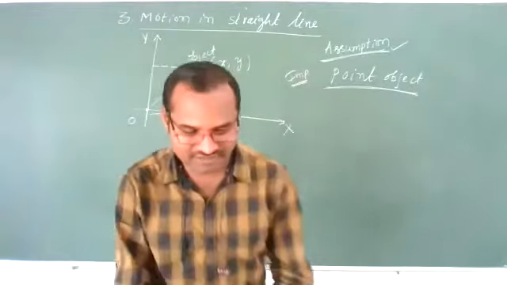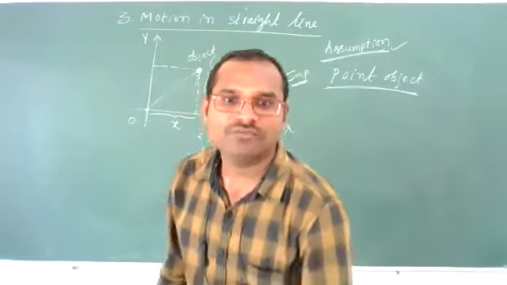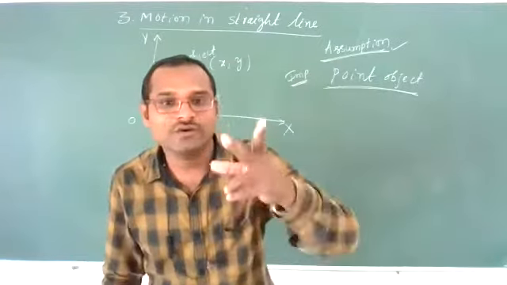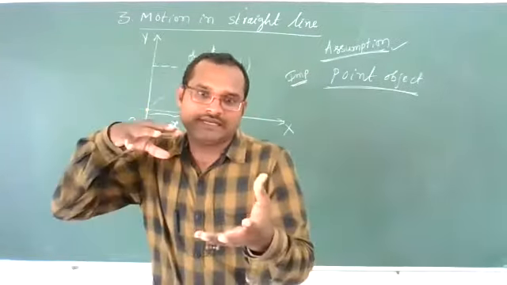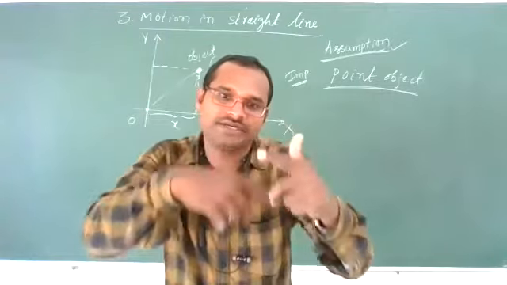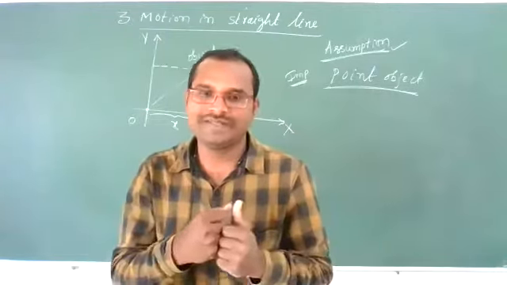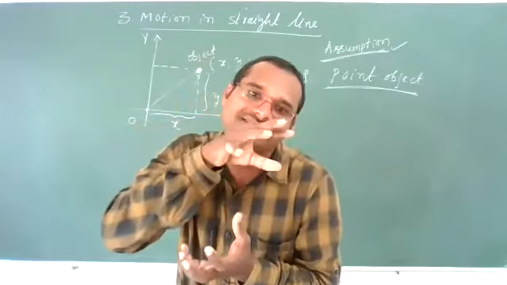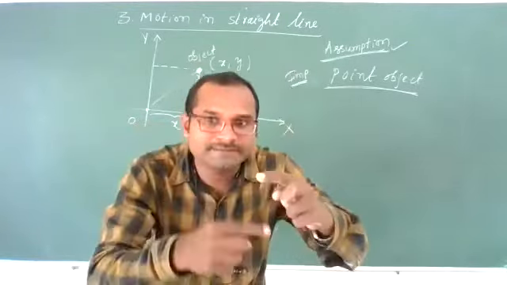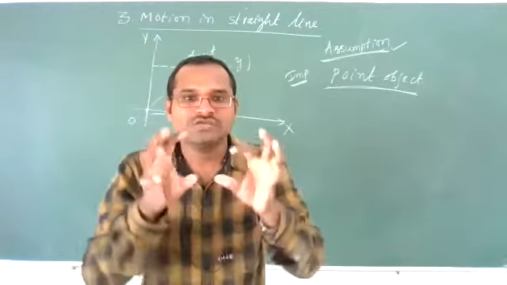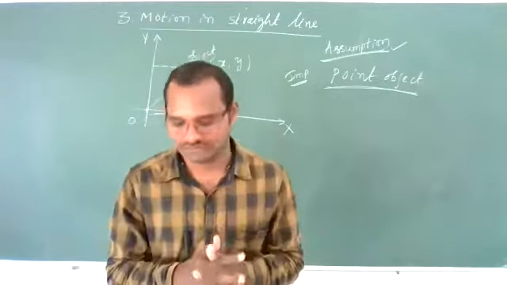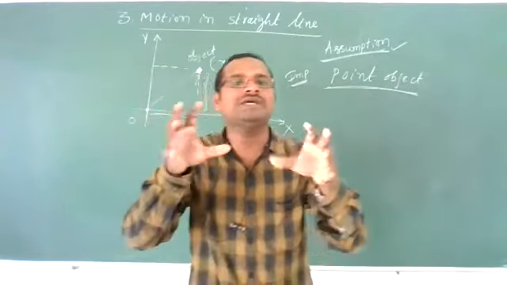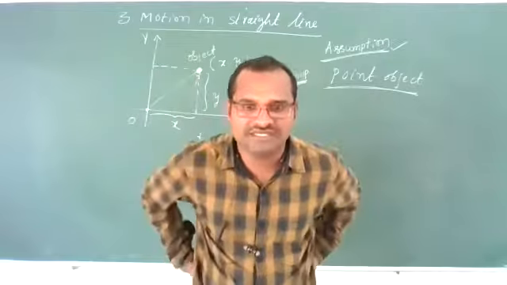Listen carefully. Whatever motion of objects we see around us is a combination of straight line motion and rotatory motion. Let us imagine a bike is moving in the forward direction. At the same time, the wheels are rotating. So this is a complicated motion. We cannot discuss such complicated motions in detail.